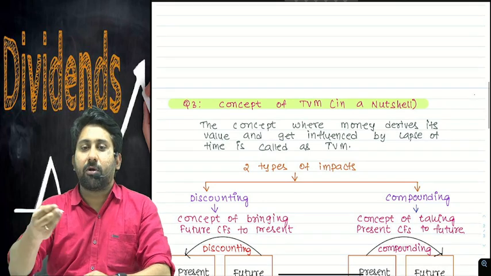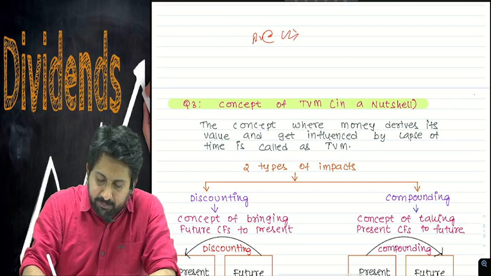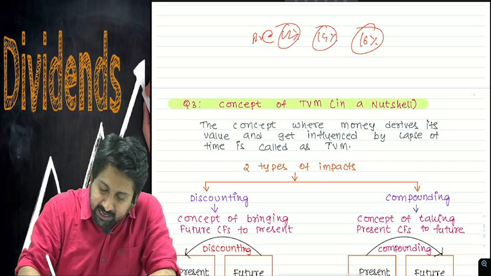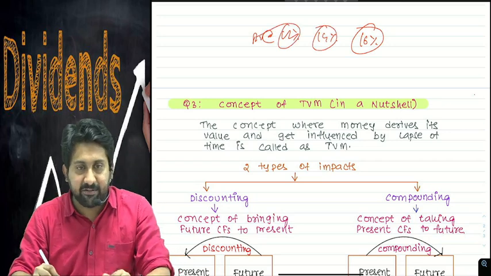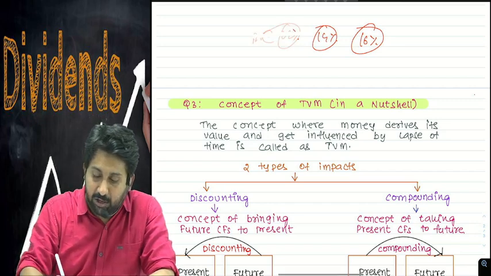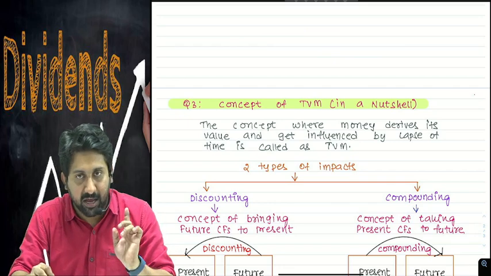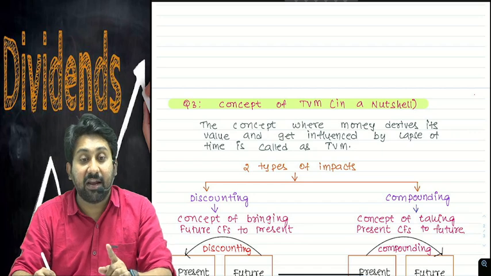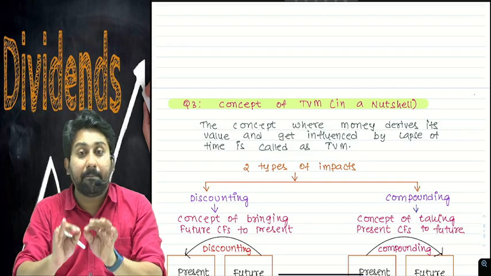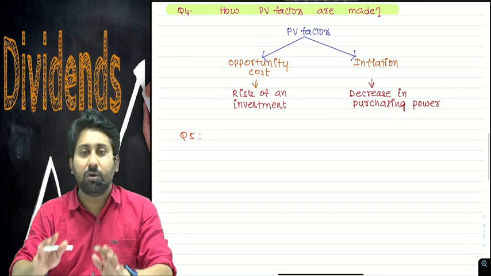Whenever we see so many problems in financial management, we use the PV factor at the rate of 12%, 14%, 16%, like that. But how have these numbers come? I will explain the basic analysis now. The real meaning of PV factors we will see in the international Fisher effect, international capital budgeting in IFM. There we will understand how the PV factors get influenced. Now whatever I am discussing is a basic clarity only. Don't stick to this for finalization.